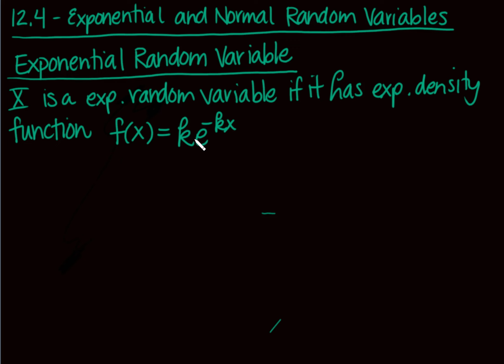So this is my exponential density function. Oh, I got a little too excited there and wrote a little bit here. So this is my function here, and this is for x greater than or equal to 0. And then they have, so this is if it has that density function. Also, they kind of prove this. This is a theorem, and you should look through the proof of this. The expected value, this is actually a pretty cool proof that they show you. There's a little bit with limits there that you have to be kind of careful of that maybe you don't believe, and that's on page 572.